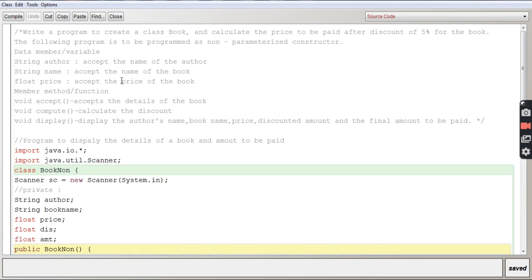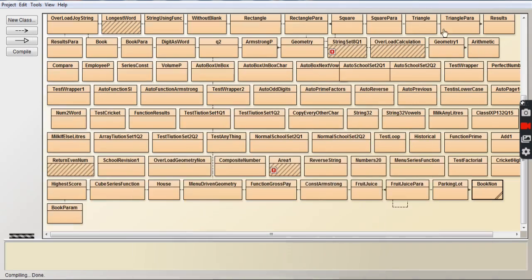Before the output, we have to click on compile, just to check whether the program is having any errors. The compile button is here in the top left corner of the screen. You can see, click on compile, and at the bottom of the screen it says compiling and no syntax errors. So that means the program is error free. So I'll show you the output now.